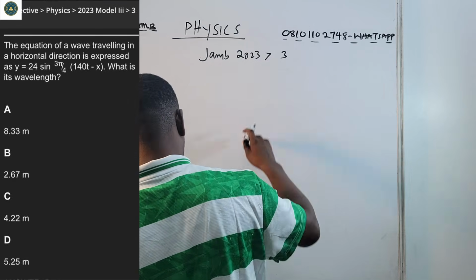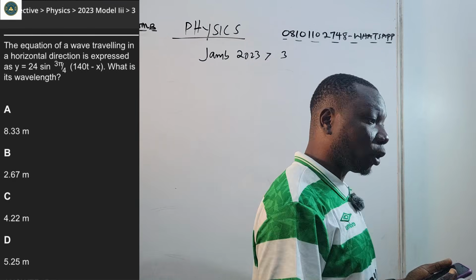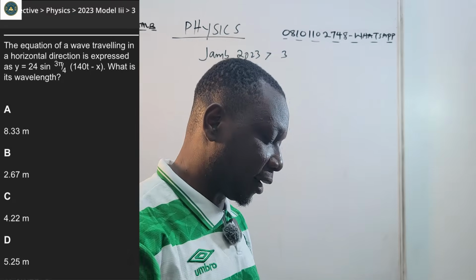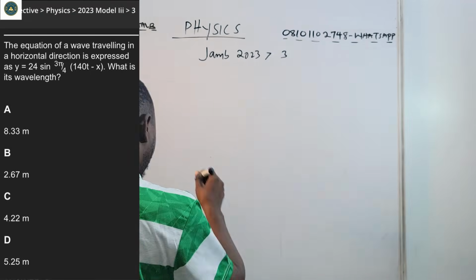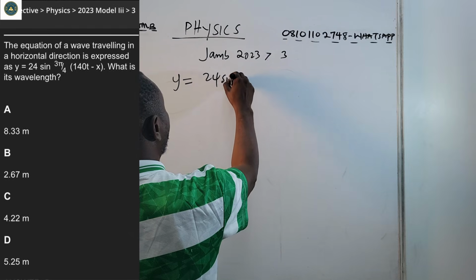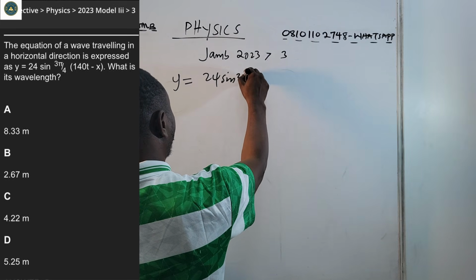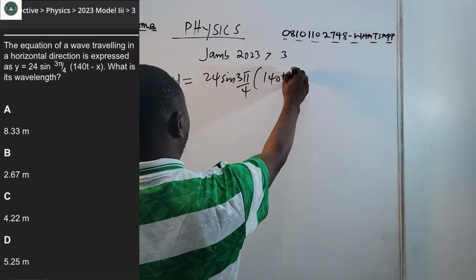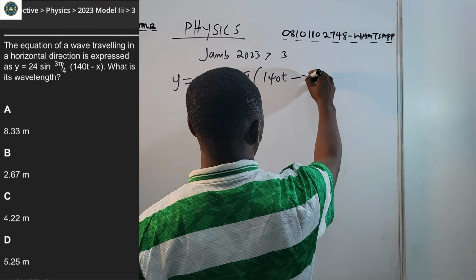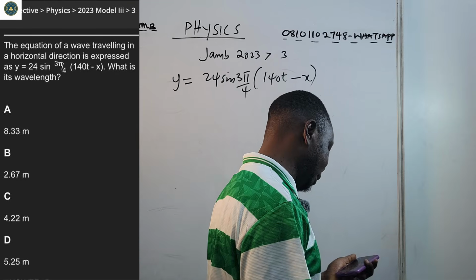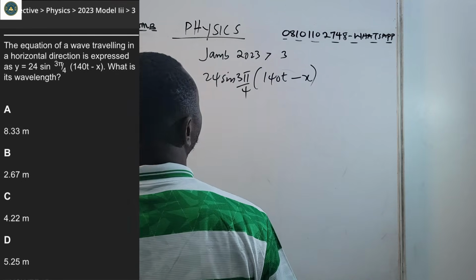Question 3. It said the equation of a wave traveling in a horizontal direction is expressed as y equals 240 sine 3 pi over 4 (140t minus x). What is the wavelength?